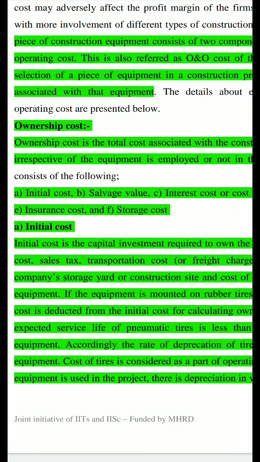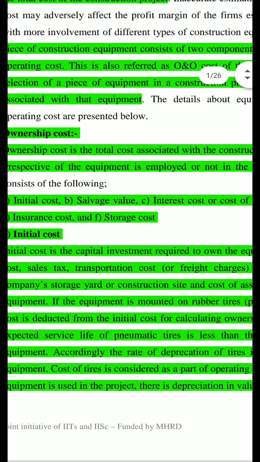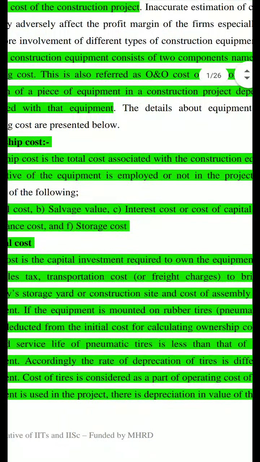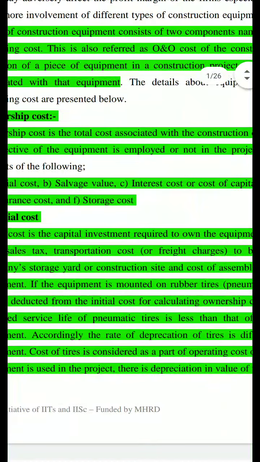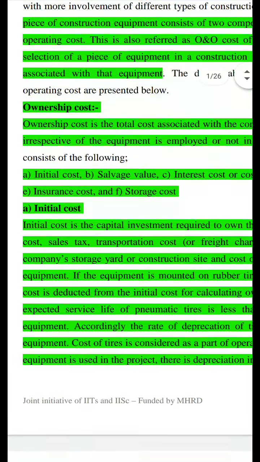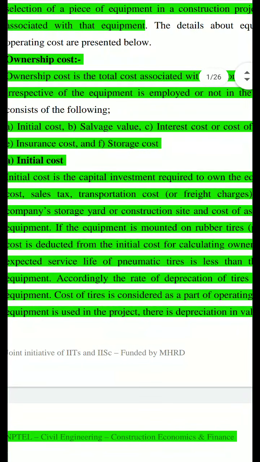So it involves the purchase cost, whatever you are paying. Then the taxes you will incur, sales tax, insurance, road tax, whatever taxes are involved, you have to pay. Then transportation cost, the cost involved in bringing the equipment from the factory or manufacturing site to the company site or construction site. And if it is brought in parts, then the cost of assembly and installation of the equipment. All these costs come under initial cost.